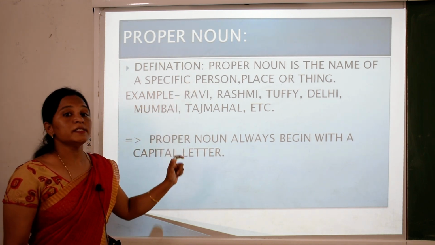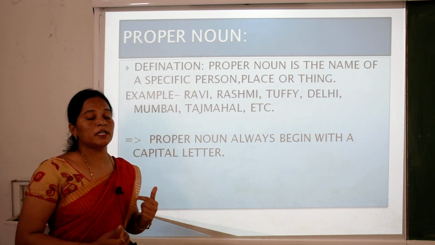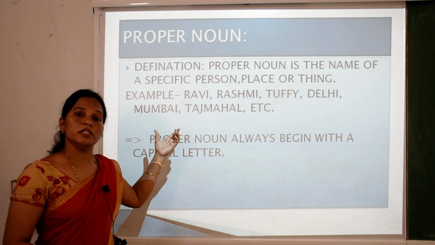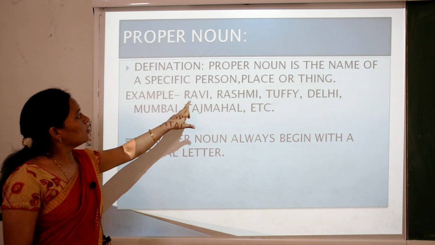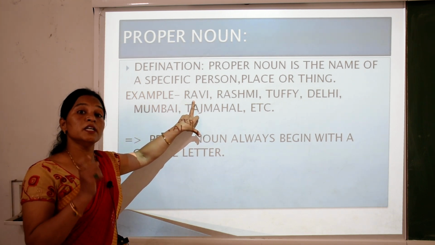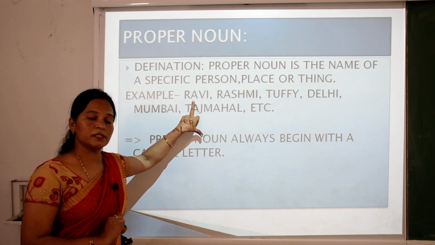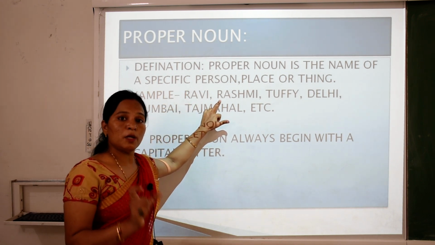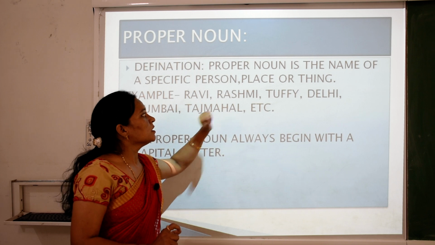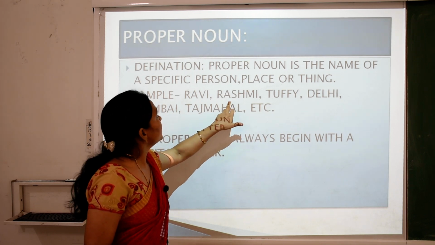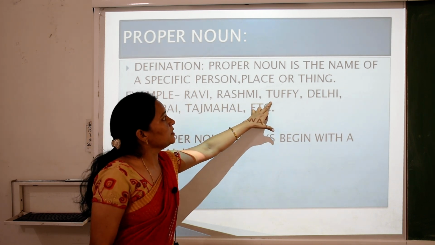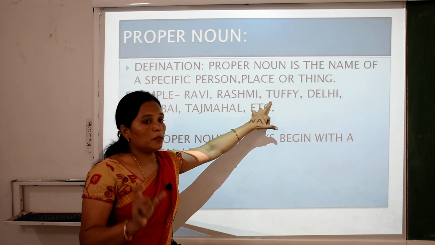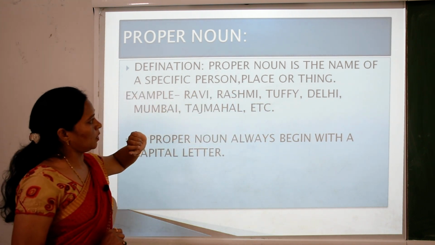So children, proper noun means the specific name of a person, of a place, of a thing. For example, Ravi is the specific name of a person, that is a proper noun. Rashmi is the specific name of a person. Tuffy is the specific name of an animal.